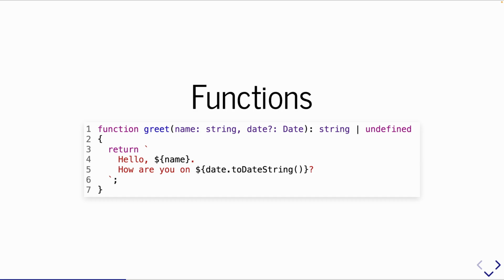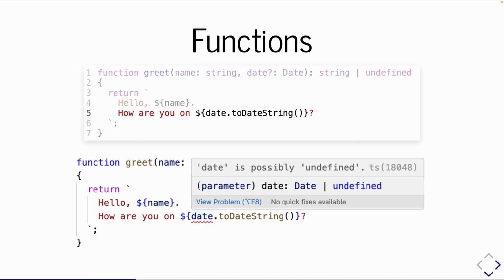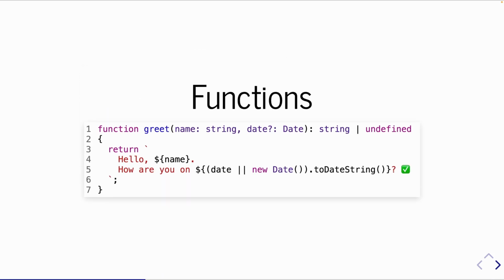But if you do, this second one needs to be a date value. So it's optional, but if you give it, it's got to be a date. And likewise, TypeScript is smart enough to look at this code and say, okay, this could possibly be undefined. Because it's optional, it can be undefined, and I actually have to take that into account in my code inside of this function. So maybe I'll wrap it and default to today's date or something like that in this instance. And then we're all good.